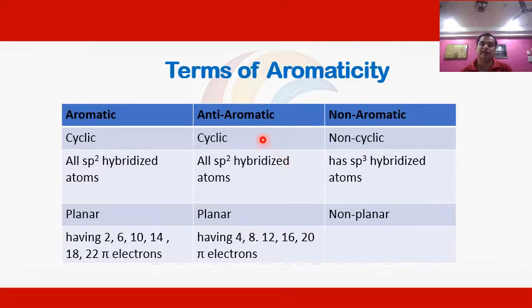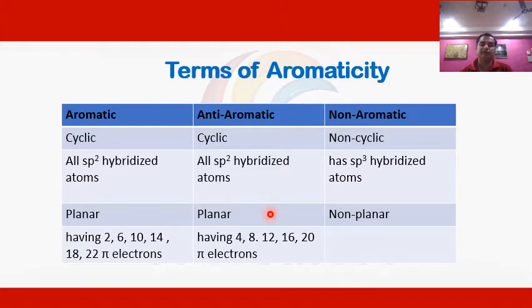Similarly, for the anti-aromatic term, the conditions satisfied by aromatic compounds must also be satisfied by anti-aromatic compounds. That means they should be cyclic in nature, they should have sp2 hybridized atoms in the cyclic ring, and they should be planar in nature.